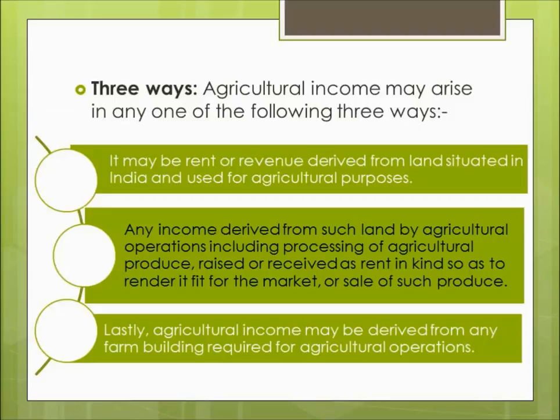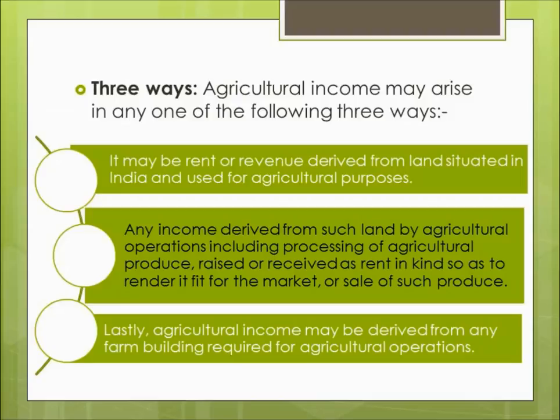We are carrying out some agriculture operations on some agriculture produce in order to render it fit for the market. And due to these processings, we are receiving some income. So that income will be our agricultural income and thus will be exempted. Or if we are earning any income from sale of such agriculture produce, then that income also will be agricultural income and will be exempted. So hope this point is clear, what this point is trying to convey.